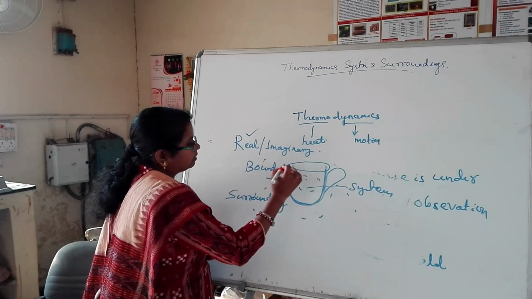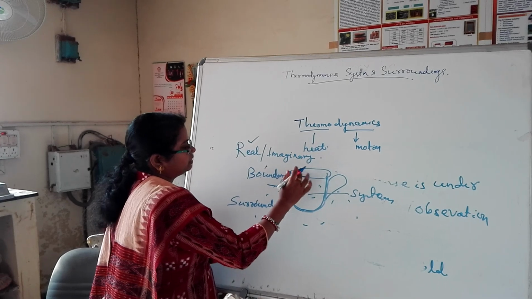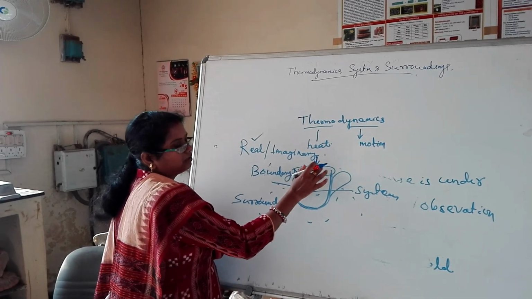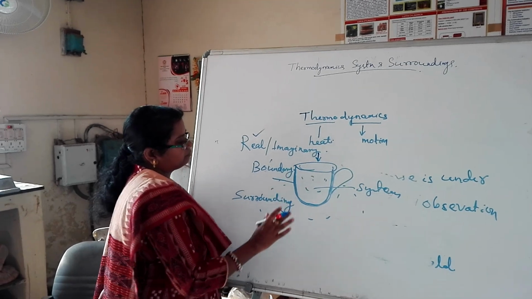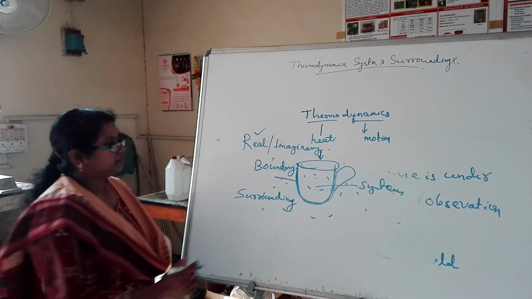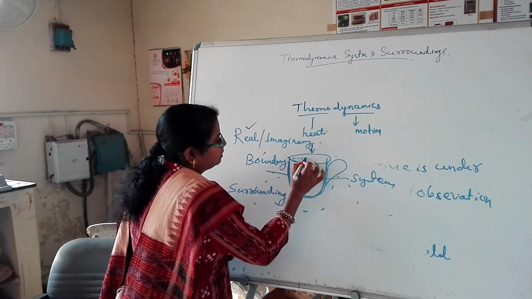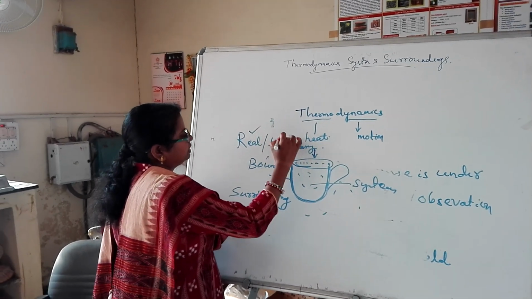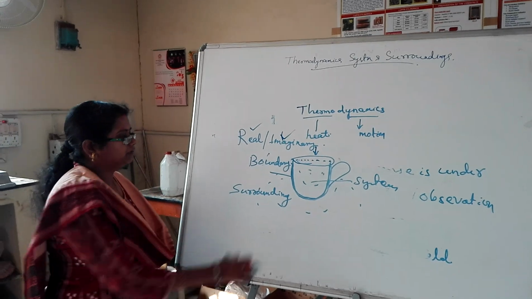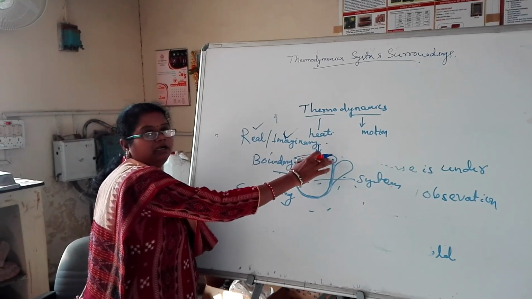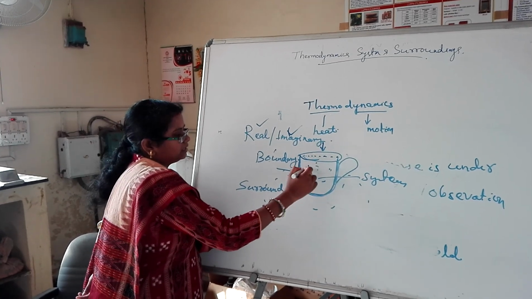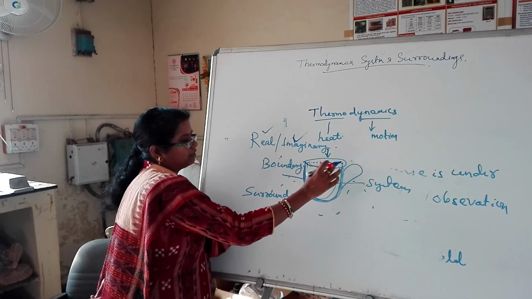At the top surface of the cup there is no actual boundary, but the system still has a boundary, and that is called an imaginary boundary. There is no real wall on the top of the cup, but the system has a boundary.